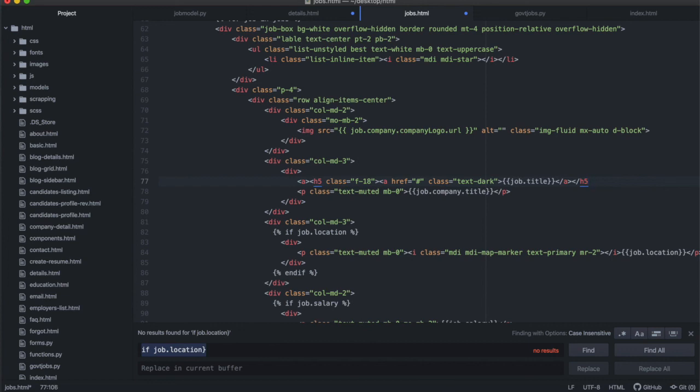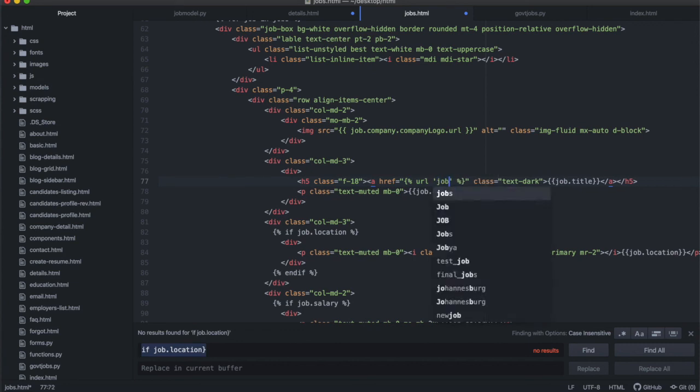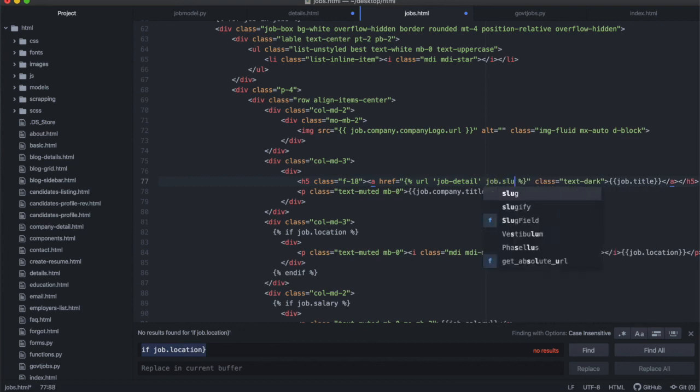No, actually, it already has an anchor, and the href was just going nowhere. So we're going to put a link over here that takes us to the detailed page. We're going to specify it as a url tag, and then specify the name of the location it must go to, and that is job detail. Then we specify the arguments that must go in there. The argument is a slug, so it's going to be job.slug, like that.